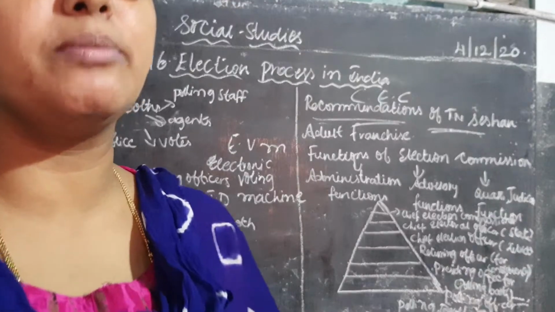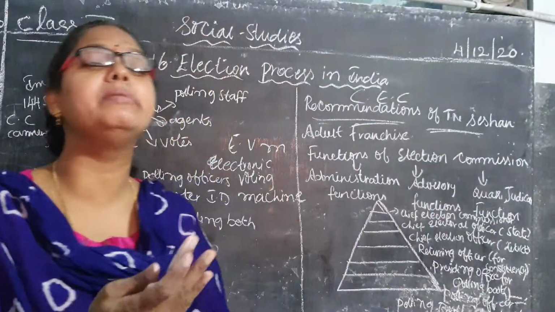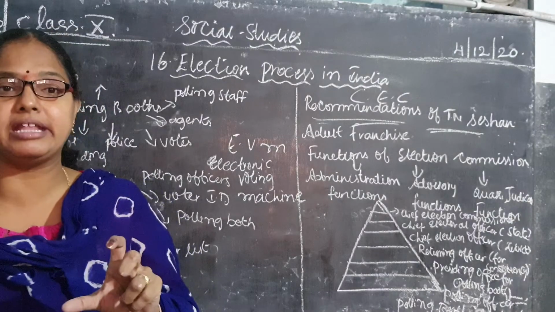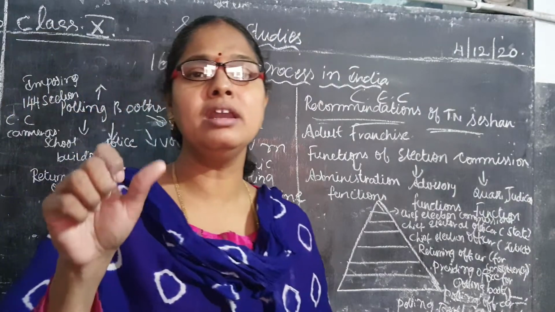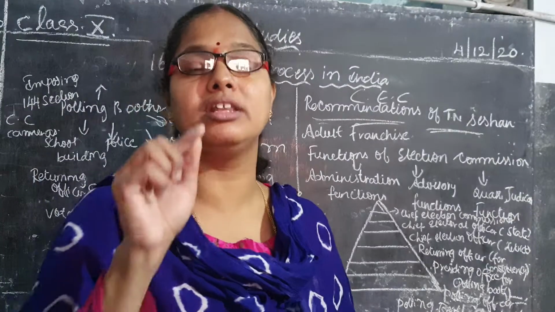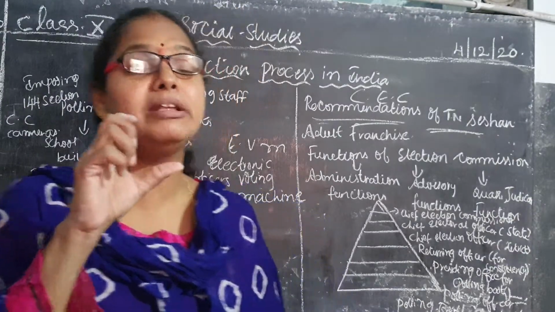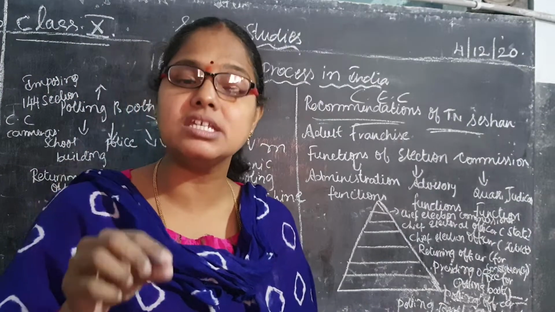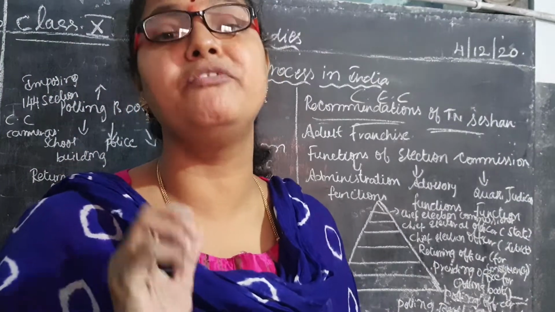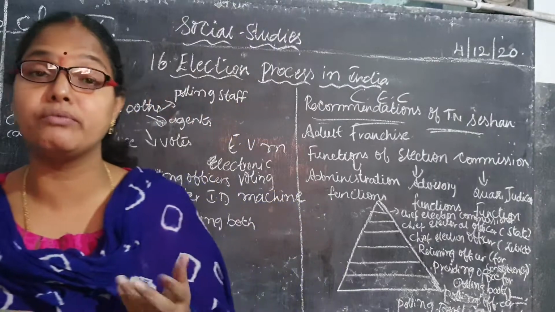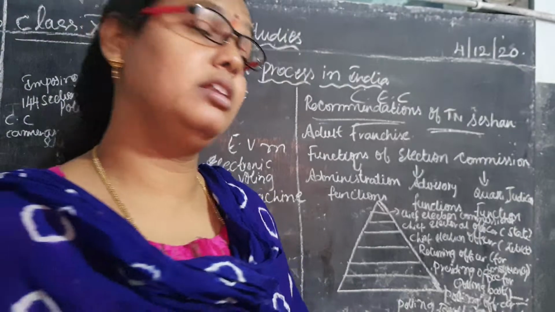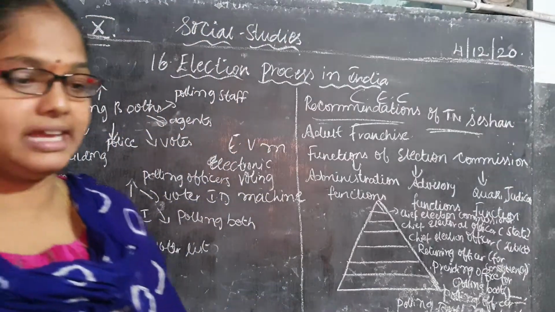And not only that, one more thing: a paper will be there. On that paper, different political party symbols and names will be there, and they will give you one stamp. What will be there on that stamp, children? A swastik will be there. With that, you just have to stamp the political party you are willing to give the vote to. So that is all. This is also one of the things they use in the elections.